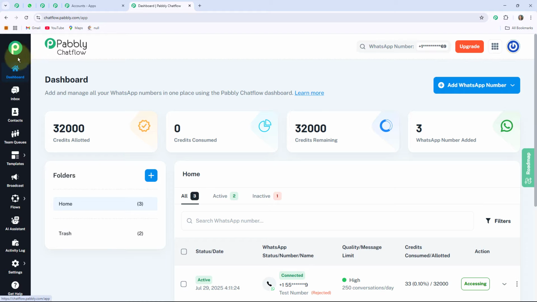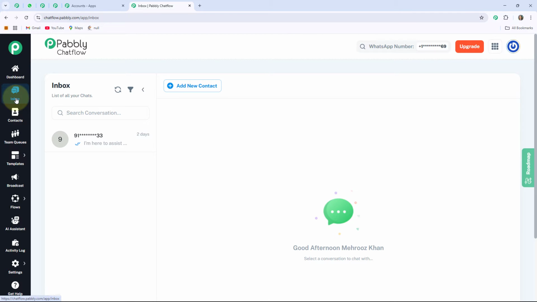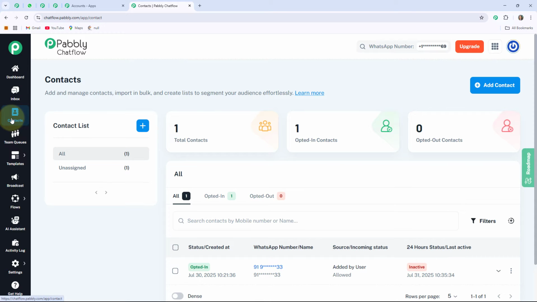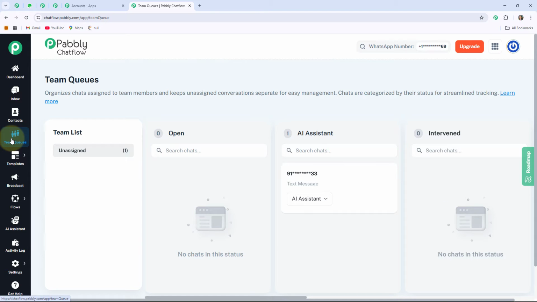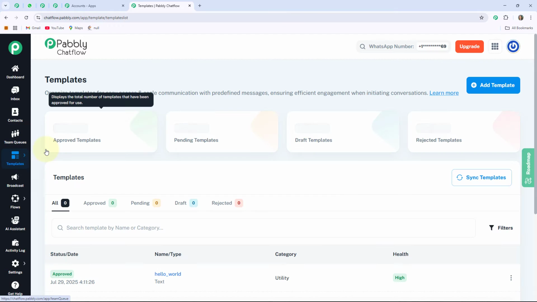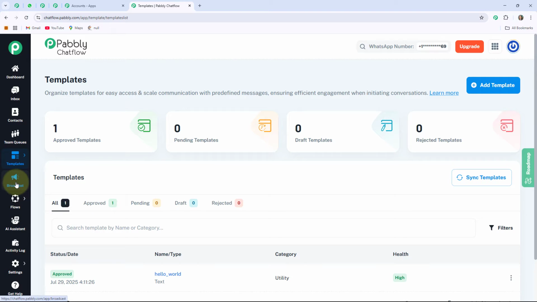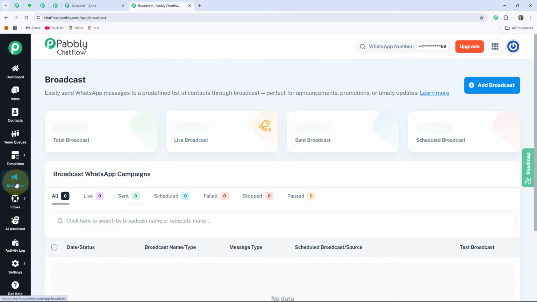Here on the left hand side you can see the different features of Pabbly Chatflow, where the first is the inbox, where you can see and manage all of your WhatsApp conversations in one place. The next one is the contacts. Contacts lets you view, manage and organize your customer contact details. The third one is the team queues. Team queues help you assign chats to different team members for better handling. The next one is the template, where you can create and manage pre-approved WhatsApp message templates. The next one is the broadcast. It is used for sending bulk messages to multiple users at once.